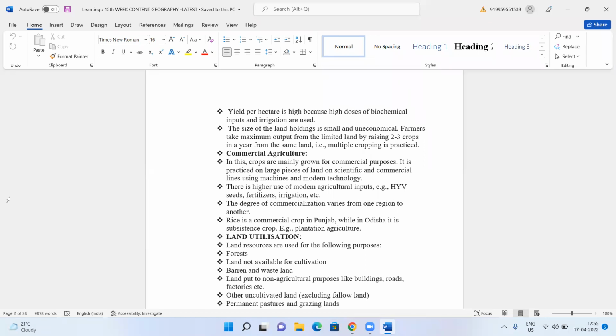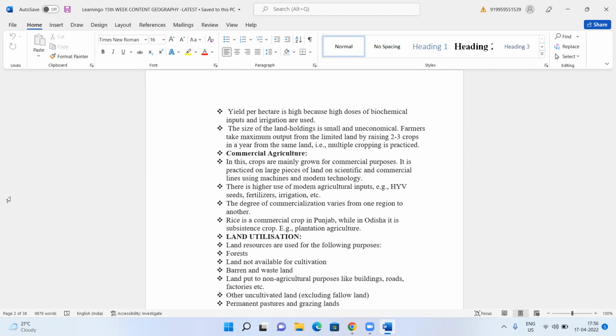So there is higher use of modern agricultural inputs like HYV seeds, that is high yielding variety seeds, fertilizers, and irrigation. That means everything is controlled here. They plan out everything and see that they get the product.